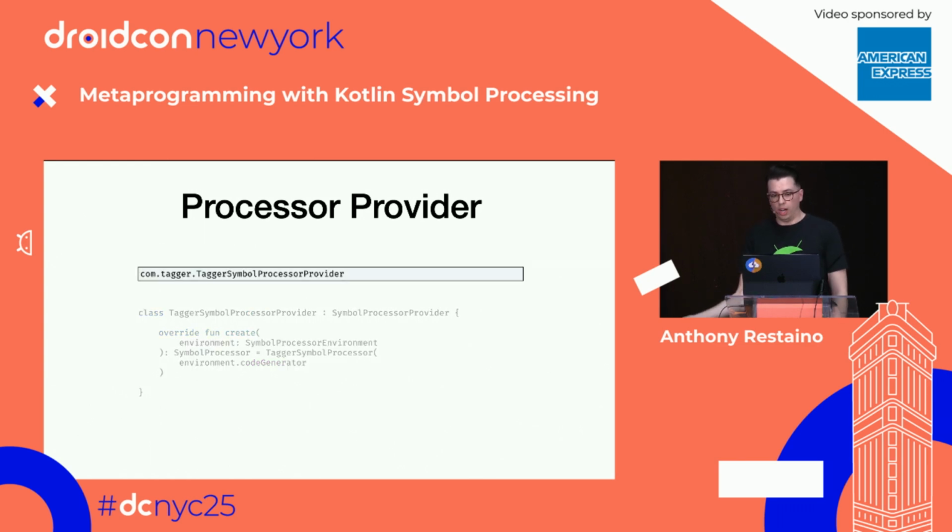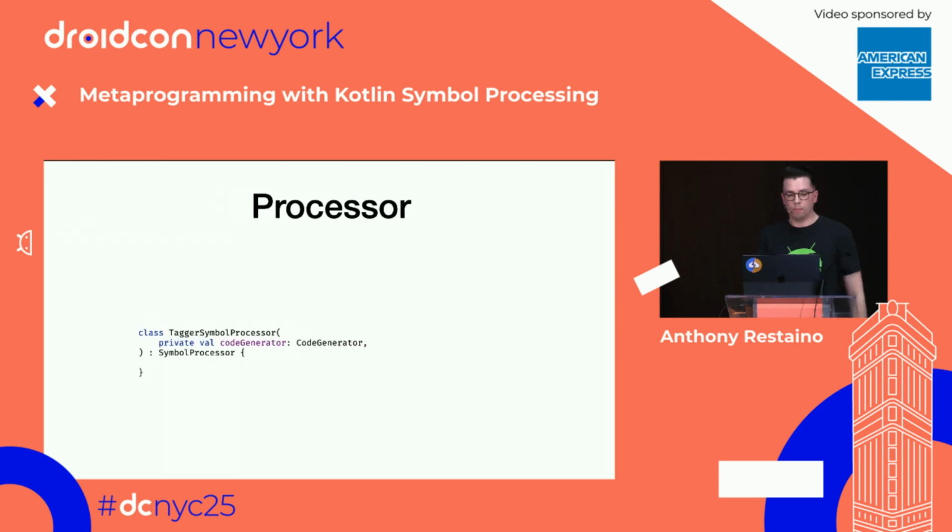So before we move on, I'm missing a little piece here, but we have to set this value in some resource file somewhere. It's in resources, and it's some long path related to KSP. It's in the documentation, but we have to actually create this resource file so that KSP knows to load our processor provider.